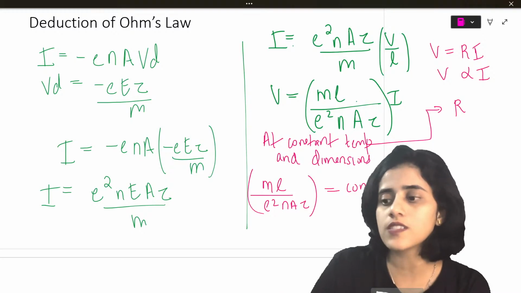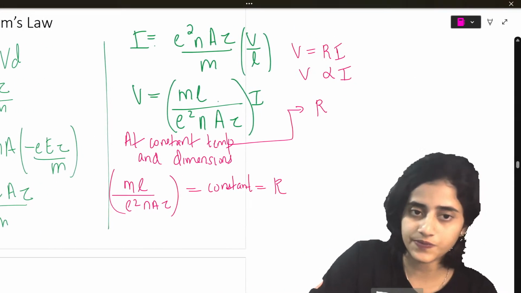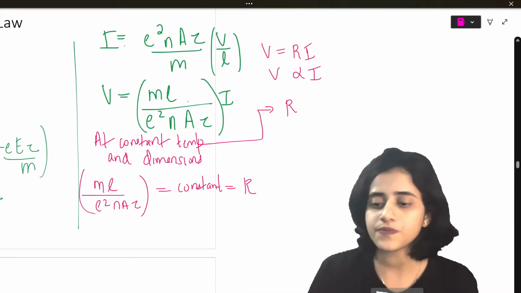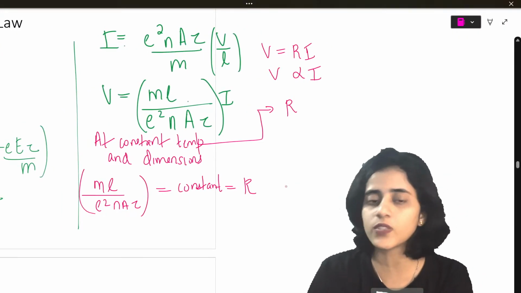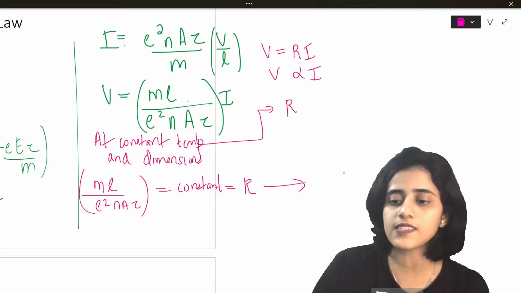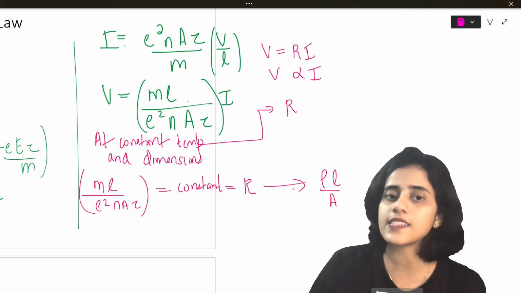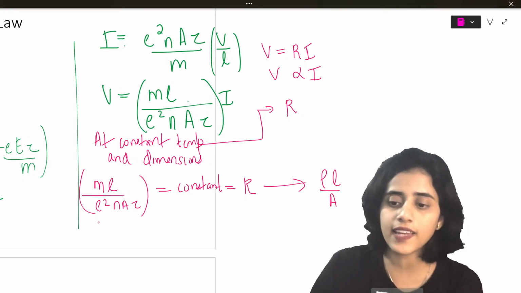And this constant is equal to resistance. And this resistance is the same as rho L by A.